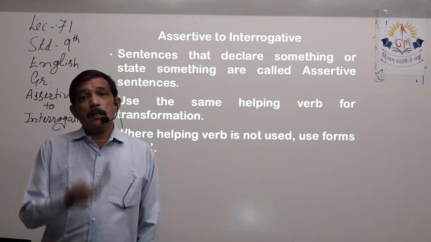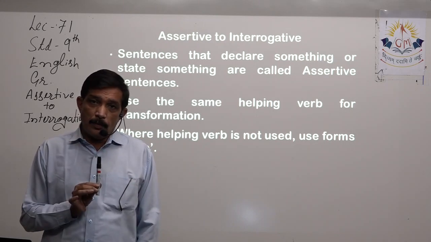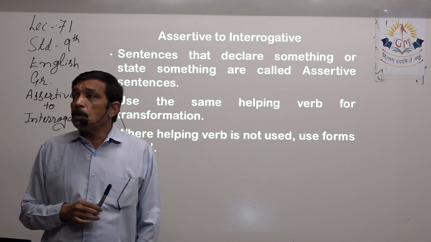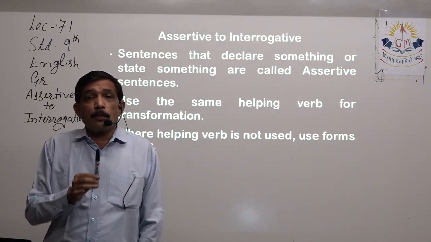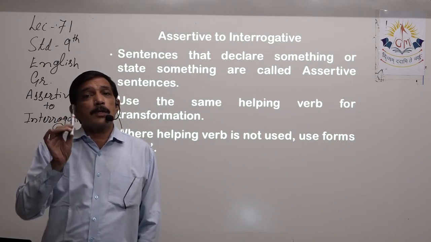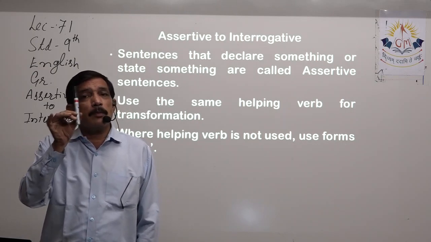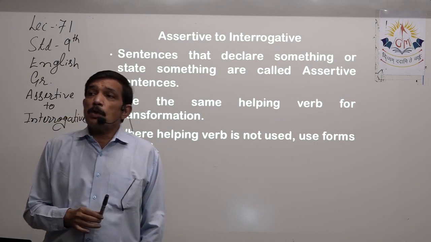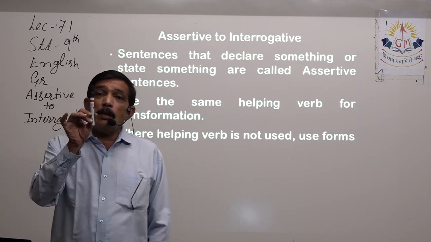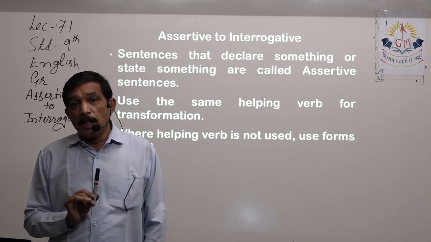If I say this is a pen, I am stating it, or I am declaring that this is a pen. This is a marker, right? So we'll change it. This is a marker. For people who are quite ignorant, those who have never seen a marker, this is the first time for them that this is a marker. For people who know what this is, it simply states, right? So assertive sentence, this is a marker. Same way, this is not a tree. Both of them, they are assertive.